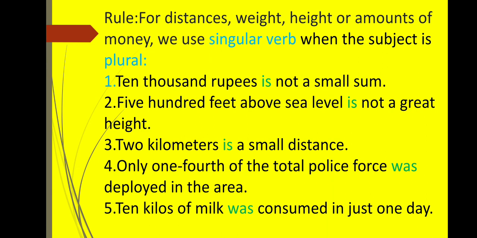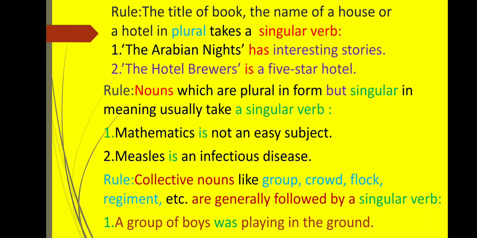Let's proceed to the next rule. That is very important. The title of a book, the name of a house, or a hotel in plural takes a singular verb. For example, the Arabian Nights. So this is the name of a book, but the nights, observing nights, we must not use a plural verb. Very important rule. So let's study more examples.